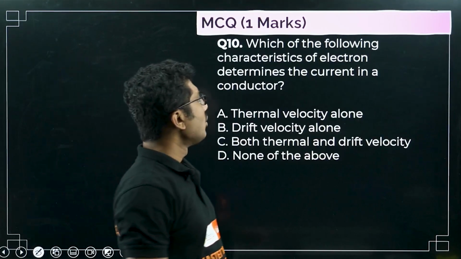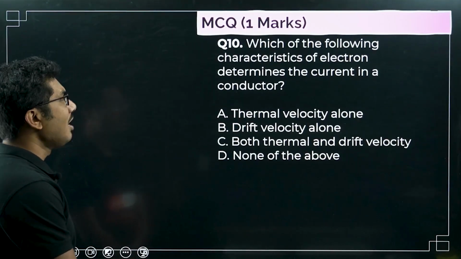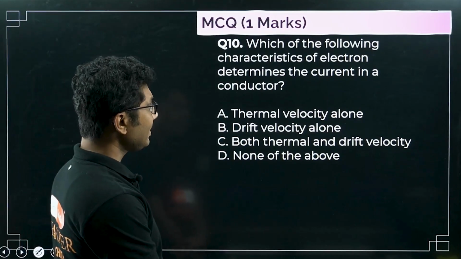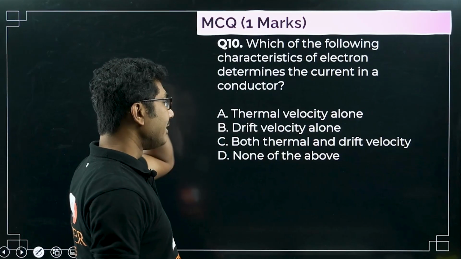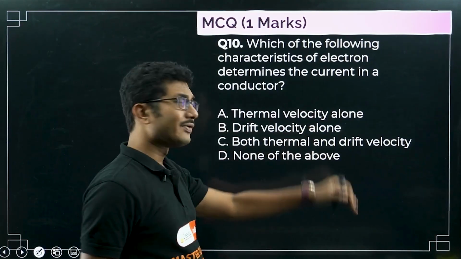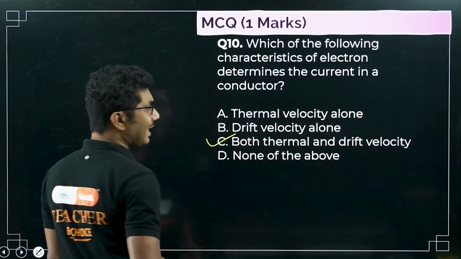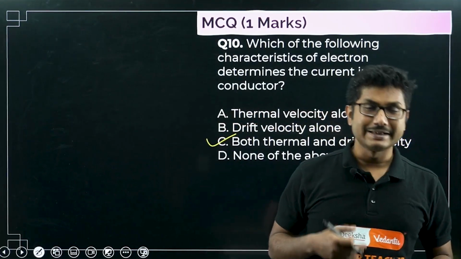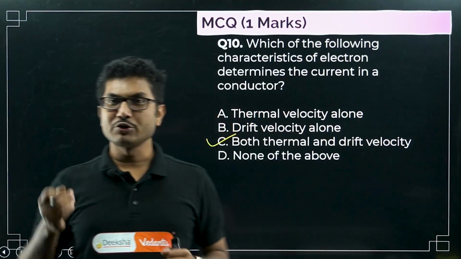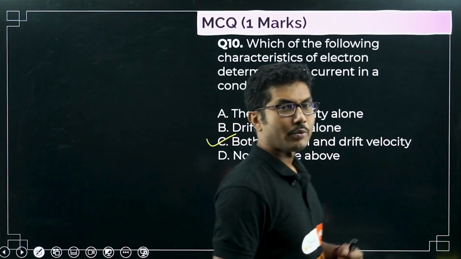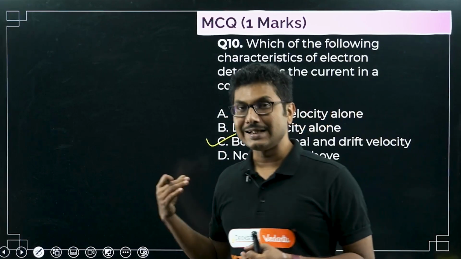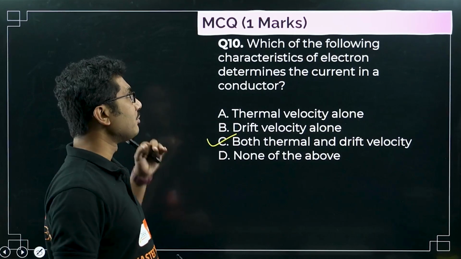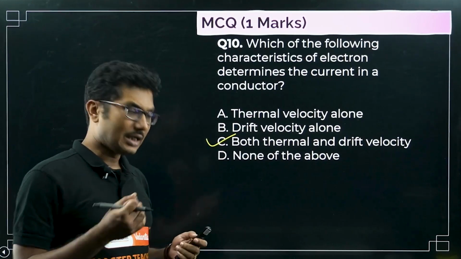Next question. Which of the following characteristics of electron determines the current in a conductor? Only thermal velocity, drift velocity alone, both thermal and drift velocity, or none of the above. Both thermal and drift velocity are responsible. Because of the increase in temperature, electrons will move randomly, but there will be some associated current with it. And if there is an electric field, there will be a drift velocity as well. So thermal velocity and drift velocity both are responsible for the flow of current in a conductor.